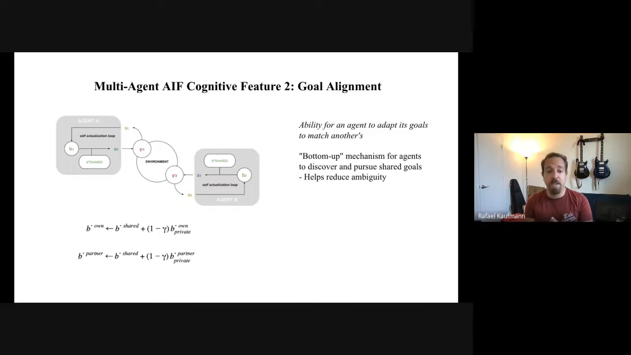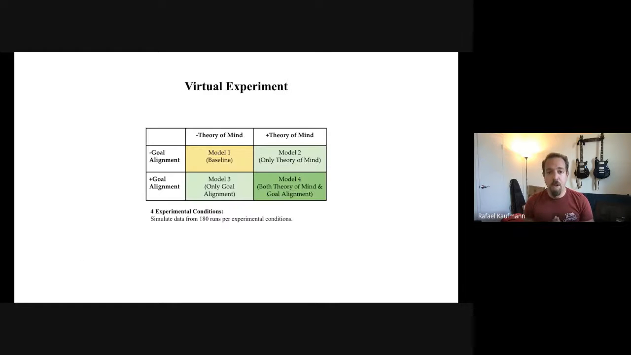And the second feature is goal alignment, the ability for an agent to adapt its goals to match another's. Since the agents aren't incentivized top-down to achieve the global optimum, this bottom-up mechanism is the only way for them to discover and pursue that common goal. So we want to understand whether and how each of these two features drives the behavior of the system in isolation and also together. We'll compare them with a baseline where agents don't interact with each other at all.